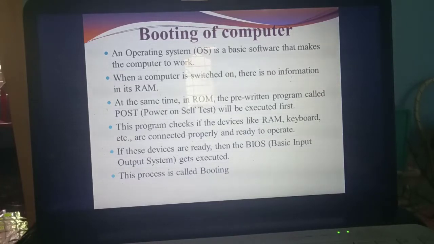If the devices are ready to work properly, it will send one piece of information called BIOS, the Basic Input Output System. This BIOS will get executed. This entire process we call booting. Understand? These are important 2 mark questions. Sometimes they ask for 2 marks, sometimes 3 marks. Understand what booting means?